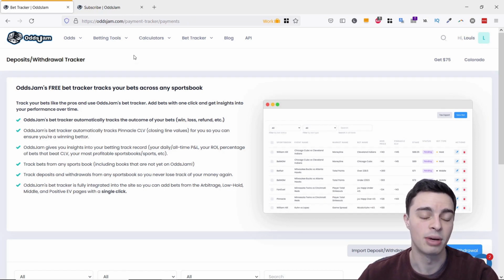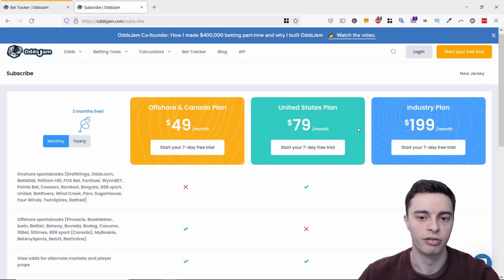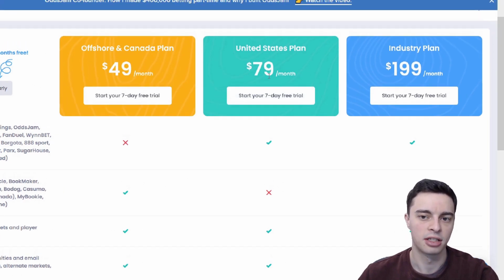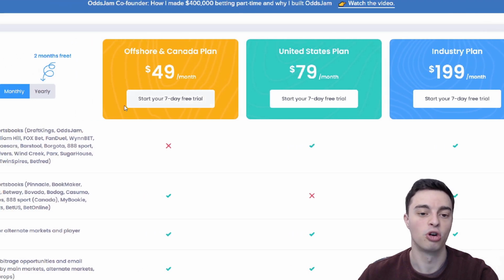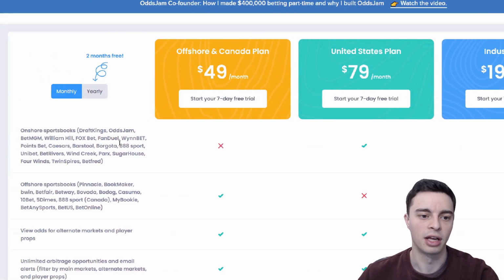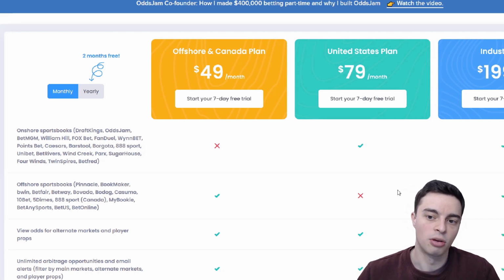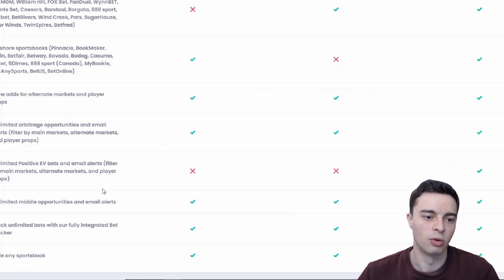So you're probably wondering how much it costs. Over here you can see that they offer a few different packages. There is the offshore and Canada plan being the cheapest, the United States plan, and the industry plan. Basically the difference between these first two plans is which bookmakers are available. The offshore and Canada plan covers, as you would expect, the non-US bookmakers and the ones that you can access in Canada and overseas. And then the United States plan is covering the US bookmakers. The industry plan actually covers both of these and also covers value bets as well, which is very useful.